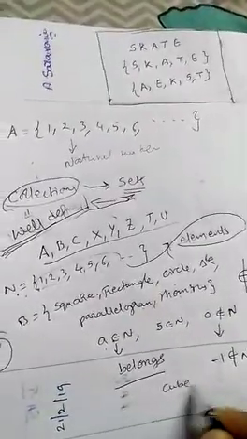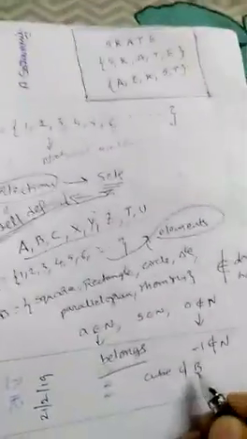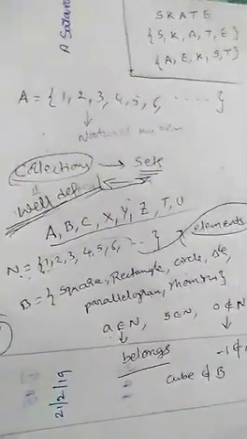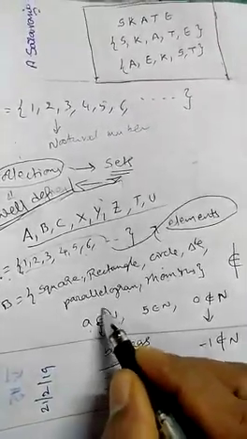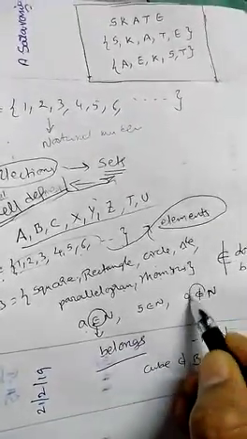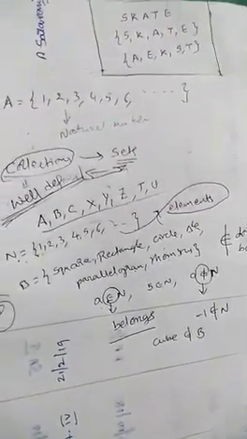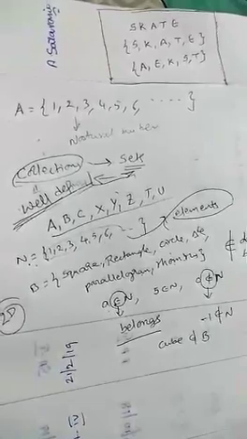If I write cube does not belong to set B, it is because cube is a 3D object, and I took B as only 2D object elements. So like this, we use the symbols belongs to and does not belong to. If an element is there in the set, we use the symbol belongs to. If the element is not there in the set, we use the symbol does not belong to.